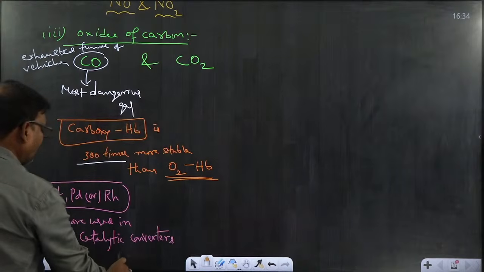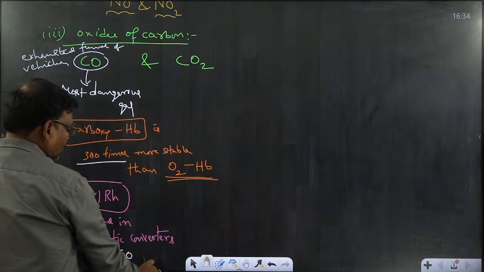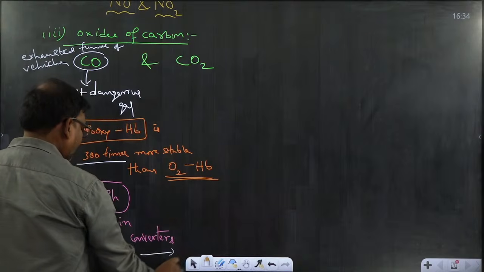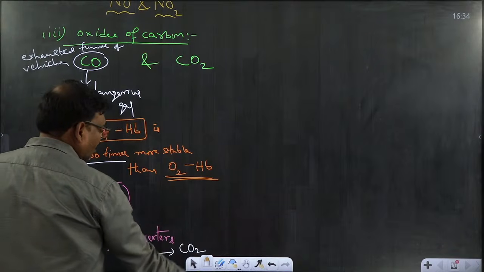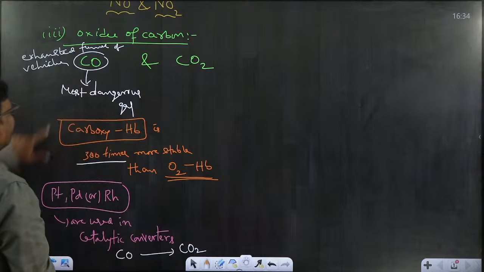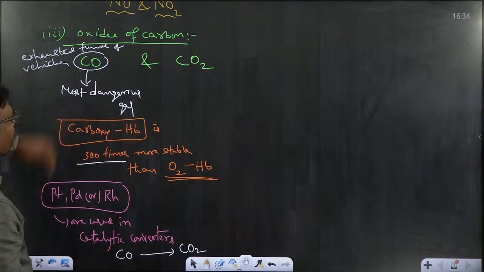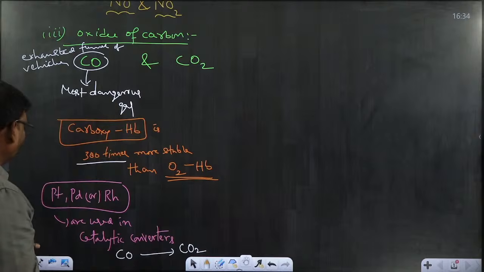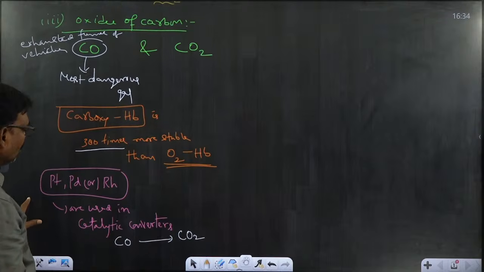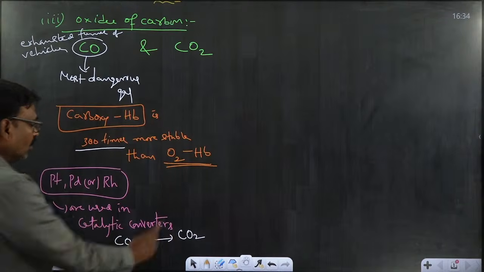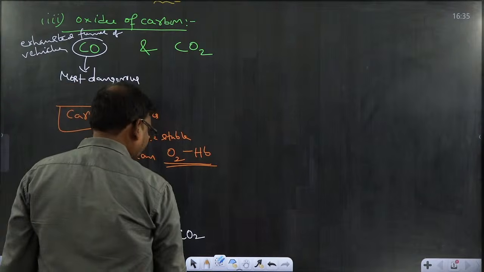So whatever carbon monoxide is released from the vehicles will be converted to something harmless, because CO is a more dangerous gas when compared with CO2, as we mentioned earlier. So CO is converted to CO2 by the catalytic converter.